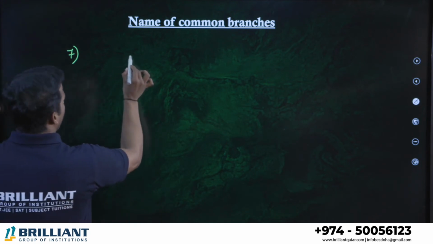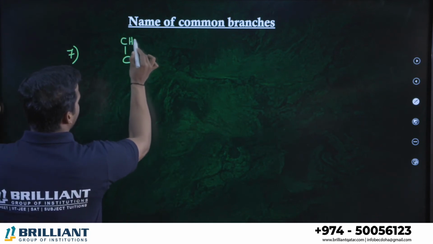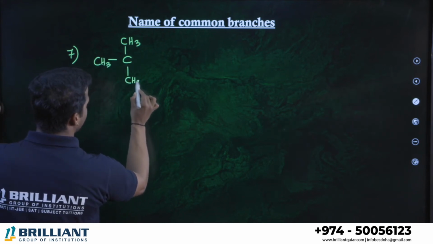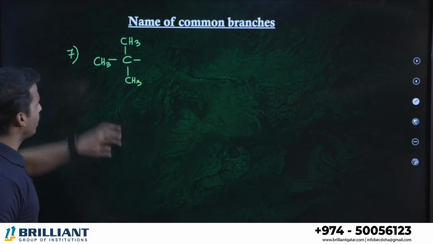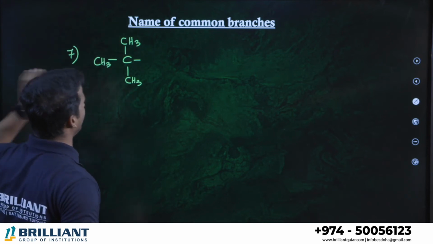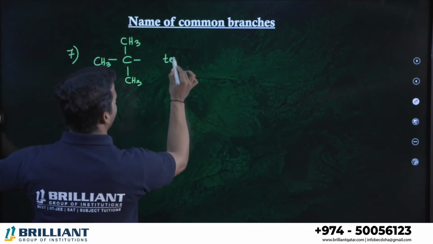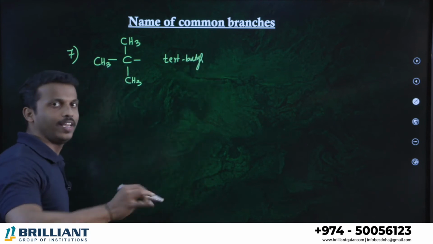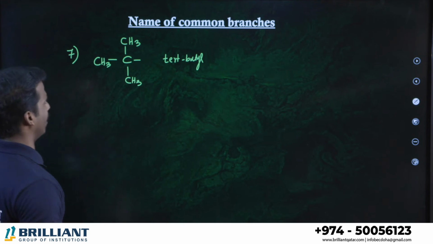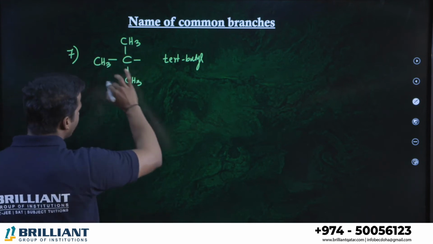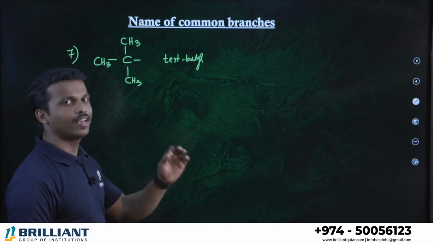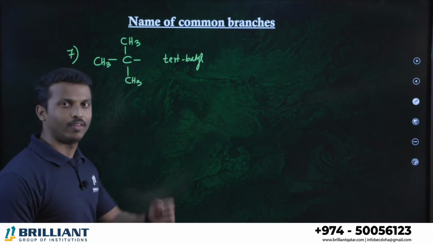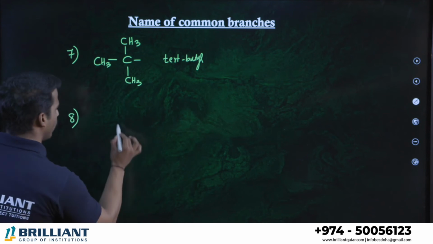If you know the seventh one, the next two are easy to study. That is, one carbon connected to 3 CH3 groups. One carbon connected to 3 methyl groups is known as, dear all of you, note this, tert-butyl. Tert means tertiary. One carbon connected to 3 methyl groups is known as what? Tert-butyl. Now, if you know tert-butyl, it is very simple to write the next two. What is that?